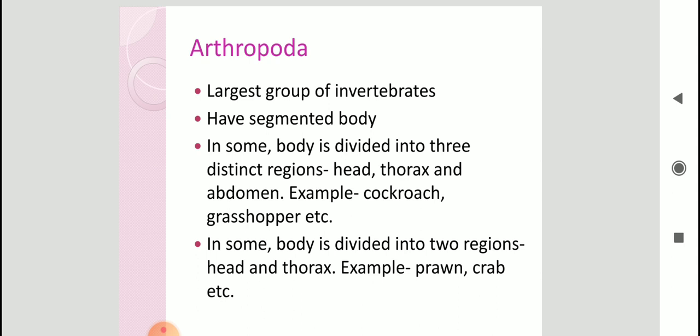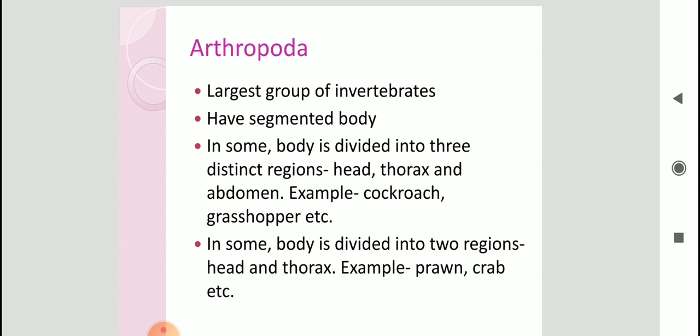Arthropods have a segmented body, which means the body has many segments. This we have already studied in annelids also. So here in arthropods also the body has segments. Now in some, the body is divided into three distinct regions: head, thorax and abdomen. While in others, the head and thorax part is fused.